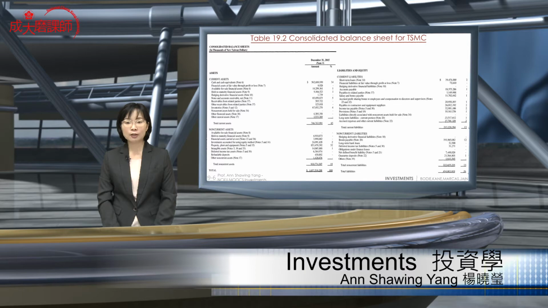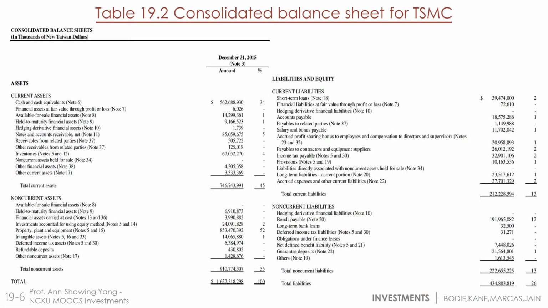Now, we also have non-current liabilities. We have hedging derivative financial liabilities. We have bonds payable. So this is what we actually expected. TSMC is participating actively in the bond market. That's why they have a duration for the assets that will be maturing, and also they have bonds payable, like what we expected, at 12%.